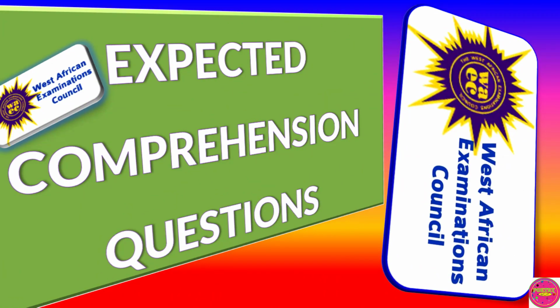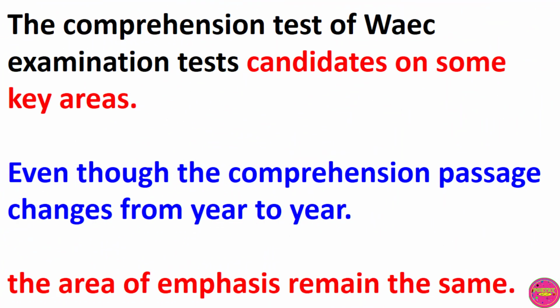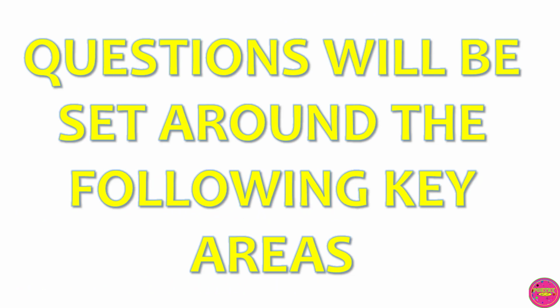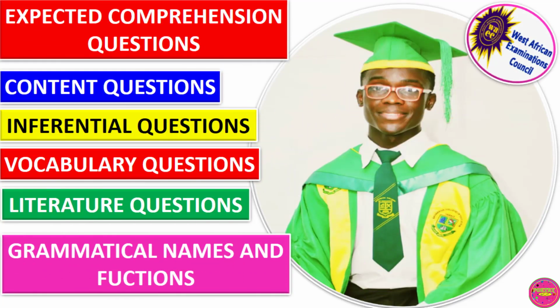Get ready for this lesson. The comprehension test of WAEC examination tests candidates on some key areas. Even though the comprehension passage changes from year to year, the area of emphasis remains the same. Questions will be set around the following key areas: 1. Content questions. 2. Inferential questions. 3. Vocabulary questions. 4. Literature questions. 5. Grammatical names and functions. Let's now discuss them one after the other, starting with content questions.